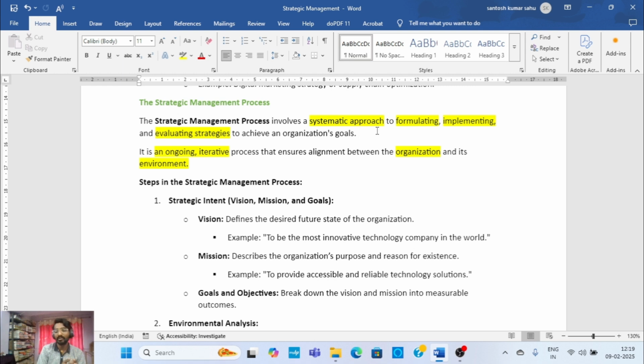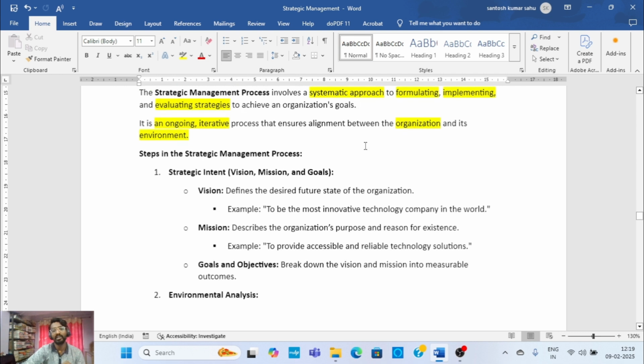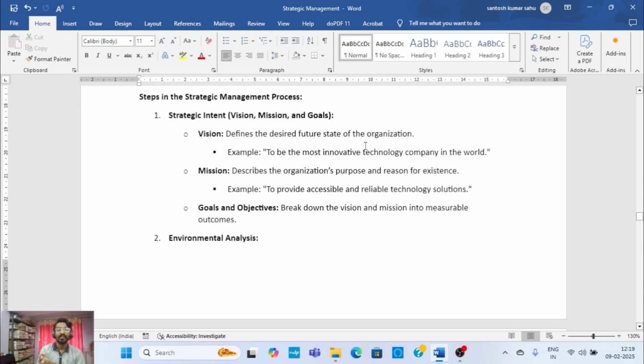Then come to the steps. What are the steps in the strategic management process? That is vision, mission and goal. First, if we discuss vision, it describes and defines the desired future state of the organization. आपका कंपनी का विजन क्या है, वो आगे क्या करने वाला है, आपका कंपनी का long term visibility क्या है, that comes under the vision. The desired future state of the organization.